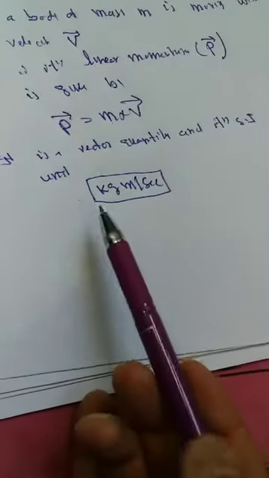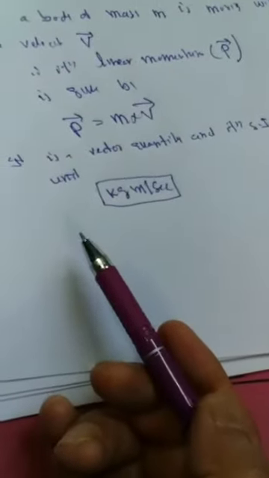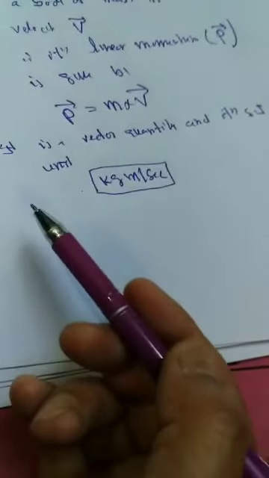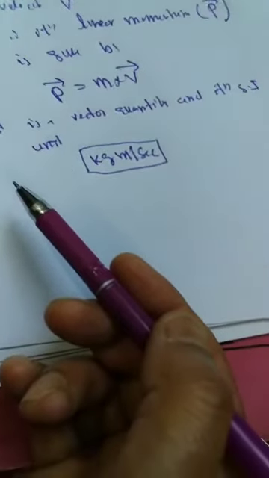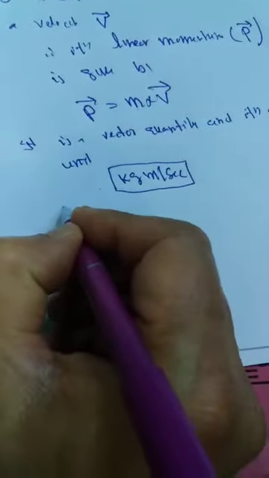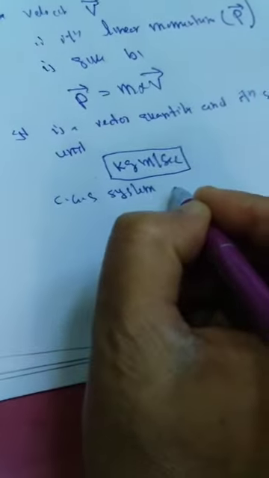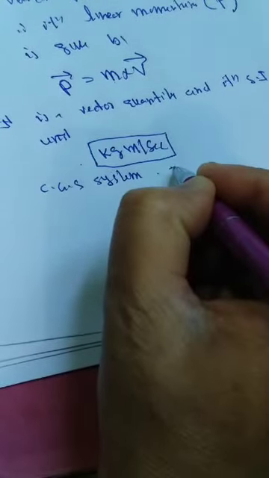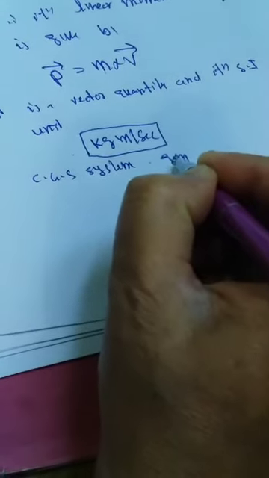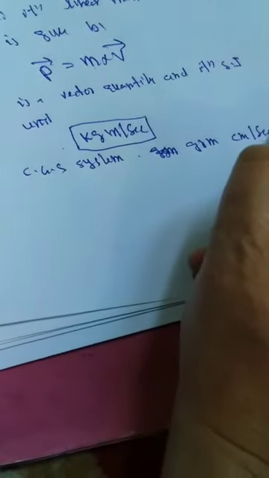Why does it become kilogram meter per second? Because mass is measured in kilograms and velocity is measured in meter per second. Therefore, its SI unit is kilogram meter per second. In the CGS system, centimeter gram second, we have discussed these systems of units already. In the CGS system, momentum is measured in gram centimeter per second. I hope you have got it.